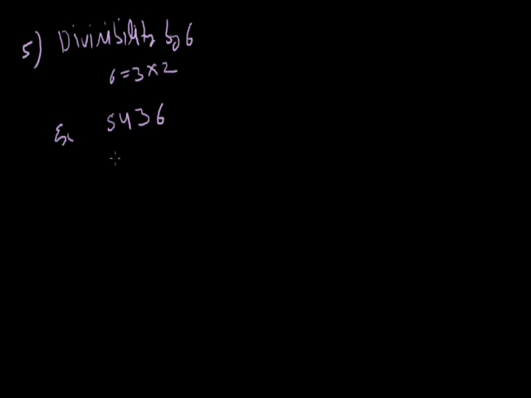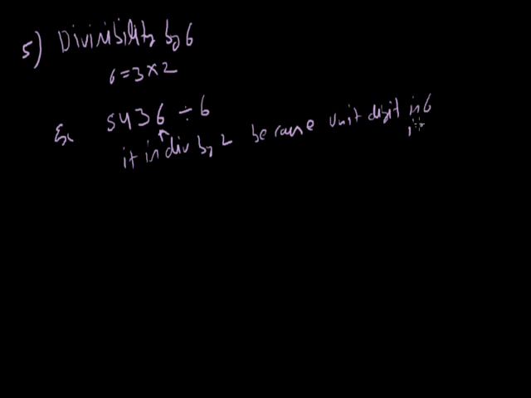Example, let's say the number is 5436. Is it divisible by 6? First of all we check whether it is divisible by 2. It is divisible by 2 because its unit digit is 6, which is even. Clear? So it is divisible by 2.